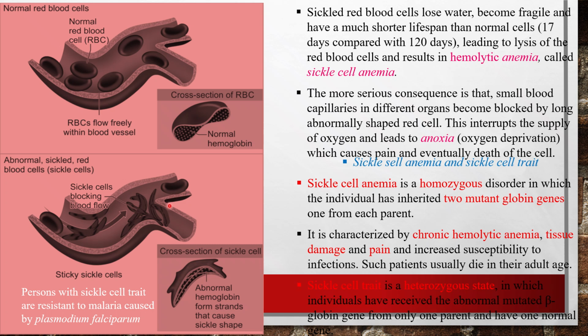This interrupts the supply of oxygen and leads to anoxia at the site, and this oxygen deprivation causes pain and eventually death of those tissues or cells where the supply was there. So this is the major manifestation of sickle cell anemia.